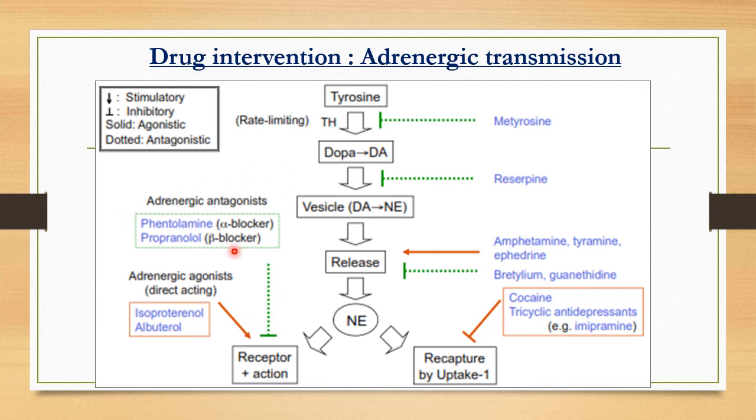Okay. While these are the adrenergic antagonists that are acting at the receptor level. So important are the alpha blockers and the beta blockers here. So they will block either the alpha receptor or the beta receptor depending on the type of drug. So they will prevent the binding of norepinephrine over the receptor, so the further action of norepinephrine will be prevented. So by blocking the receptor, they will prevent the sympathetic stimulation and cause a sympatholytic effect. Okay. So these are the antagonists.